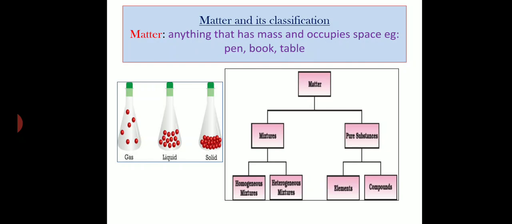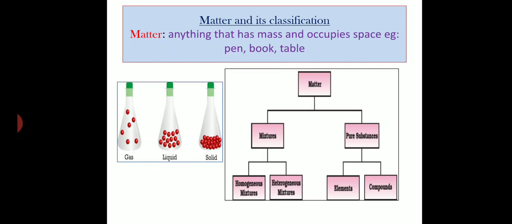Now, pure substance. What is a pure substance? Chemically, a pure substance is made up of only one kind of atom or molecule, right? Under pure substance we have element and compound. What do you mean by element? An element is the pure form of substance made up of only one kind of atoms or molecules, right?